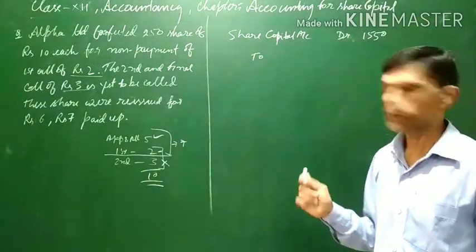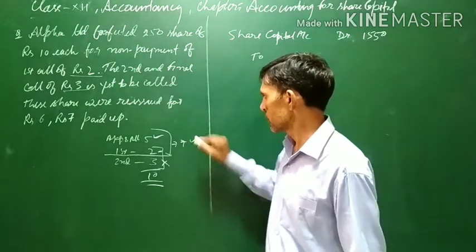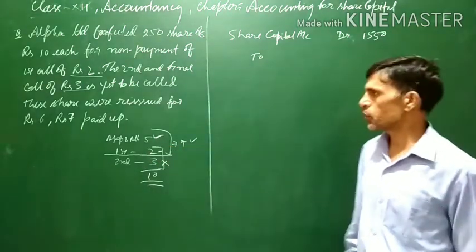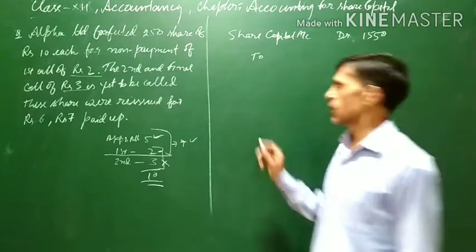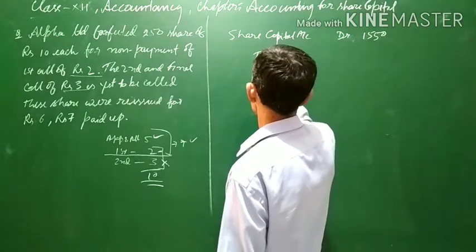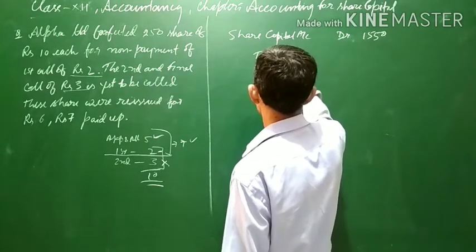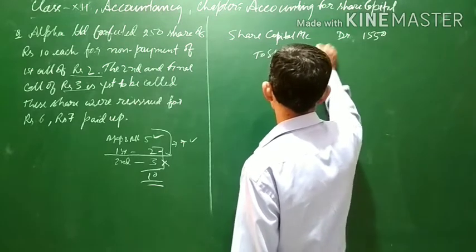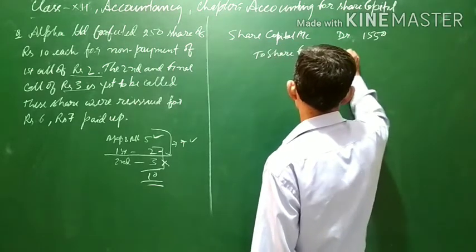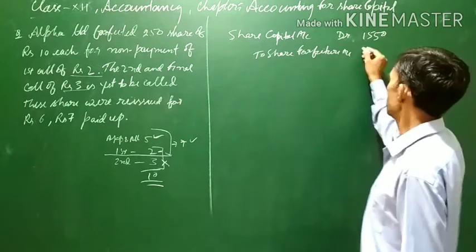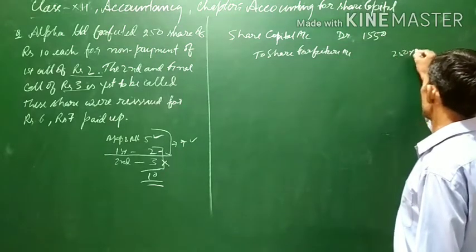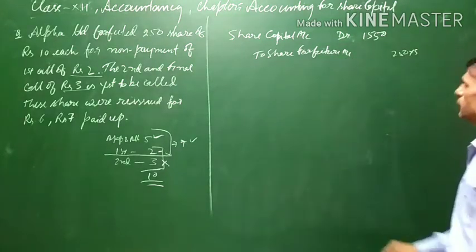The paid up amount, that is rupees 5 per share, will be transferred to the share forfeiture account, which will be credited with the amount received. 250 into 5 is the amount which has been paid.